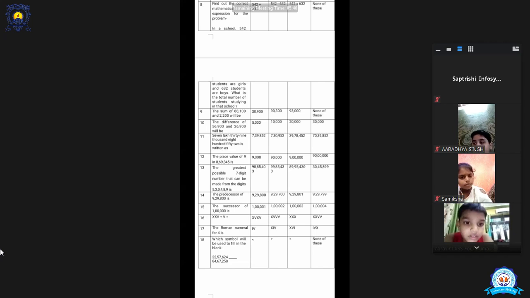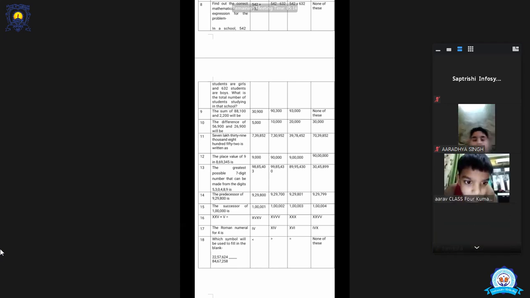Okay. These two sums are the same that we have done. You know, some of the sums we have already done. Okay. Arav, come to question number 11. Can you see question number 11? Yes, ma'am. Okay. Find out what is the correct answer.